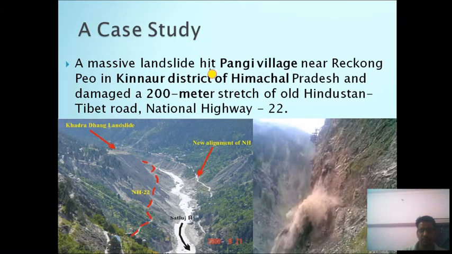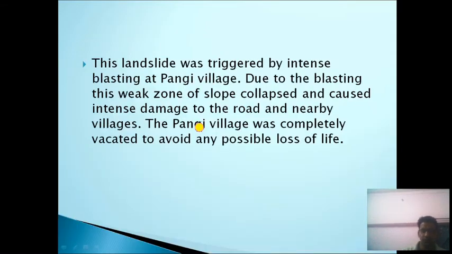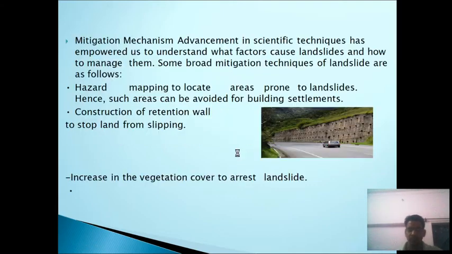Next is a case study. This is a case study of Pangi village near Recong Peo in Kinnaur district of Himachal Pradesh. Here a landslide damaged a 200 meter stretch of the old Hindustan Tibet road on National Highway 22. As you can see, this was triggered by intense blasting at Pangi village. Due to the blasting, the weak zone of the slope collapsed and caused intense damage to the road and nearby villages. The Pangi village was completely vacated to avoid any possible loss of life.